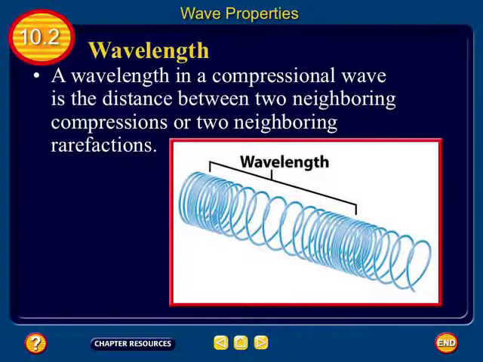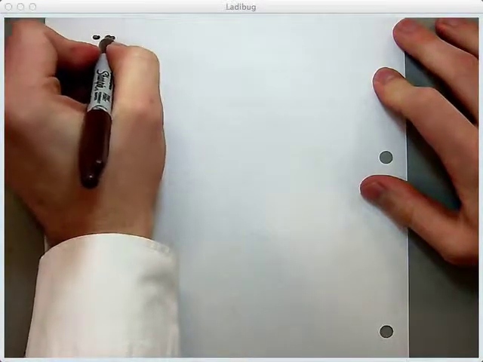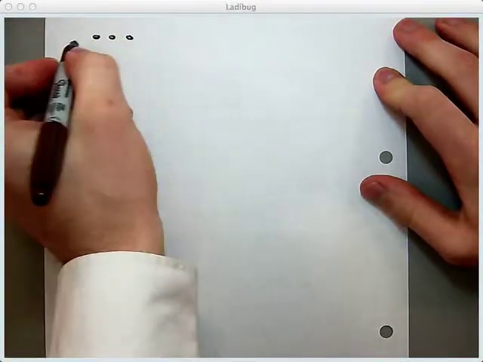Okay, so to draw out the compression wave is a little bit more difficult, but I'm gonna bite the bullet and do it. We get a good color. Okay, so if I have, let's say I'm going to use particles, we'll call that the compression.